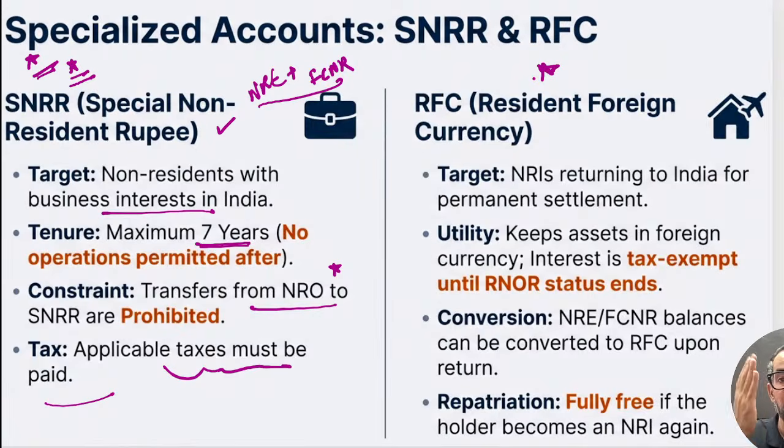Like when an NRI becomes a resident, let's say if they are having some pension income or insurance income or any other thing, gratuity and all, like any sort of royalty income. So to manage that one, they can open or maintain this account. NRI returning to India for permanent settlement. Keep assets in foreign currency in this, and full repatriation is free if the holder becomes NRI again.